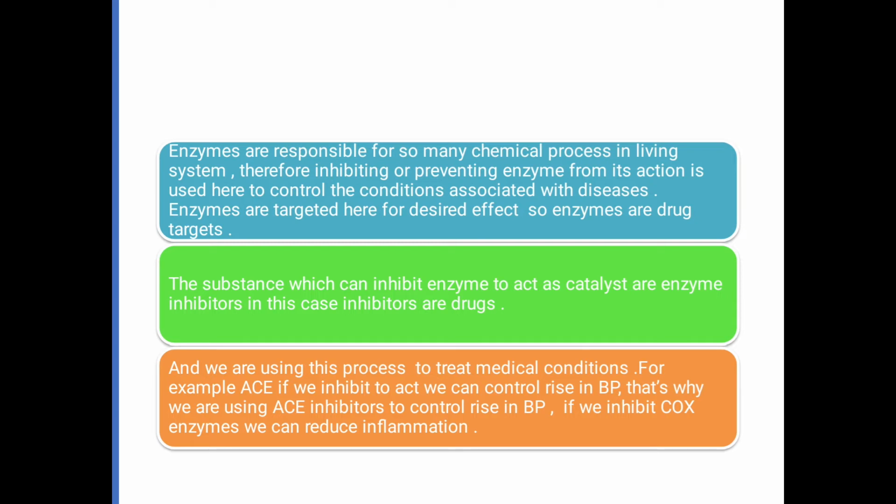This enzyme is responsible for inflammation. So to reduce inflammation, we have to inhibit these enzymes, and by a painkiller like ibuprofen we can inhibit this. So these are nothing but COX enzyme inhibitors. They will inhibit inflammation and reduce pain.